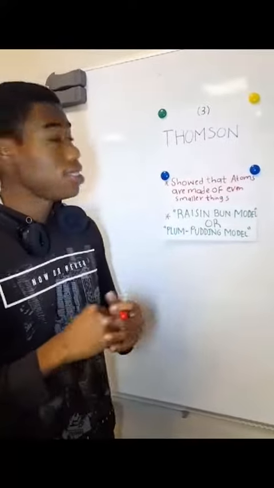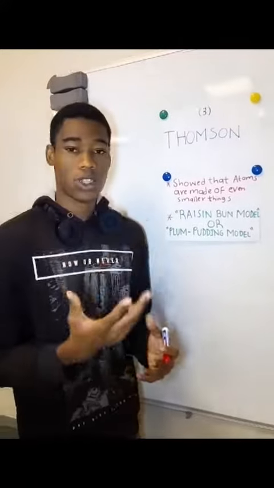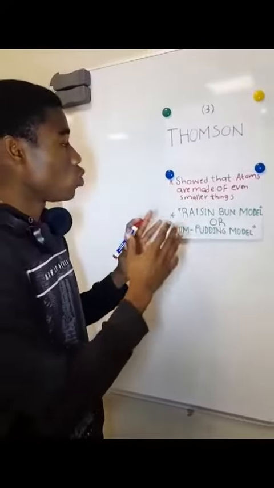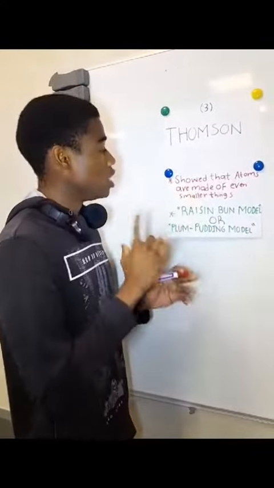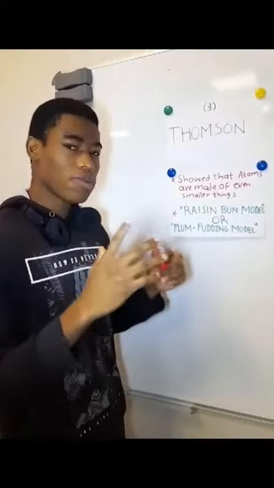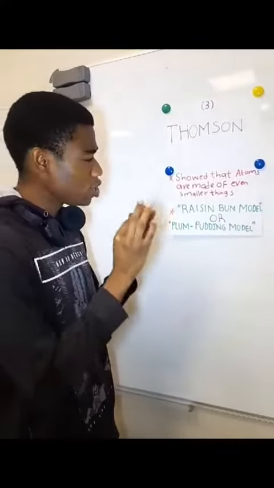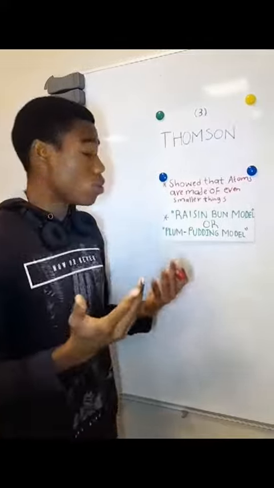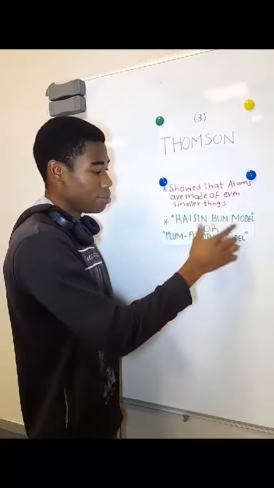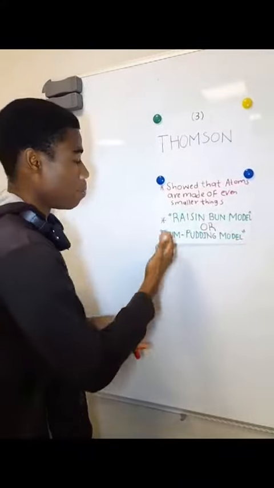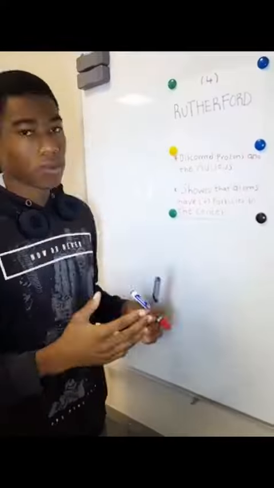The third scientist that we are going to talk about is called Thomson. Thomson also made a discovery. His discovery was that atoms are actually made of even smaller things. His model was called the raisin bun model, or the plum pudding model.